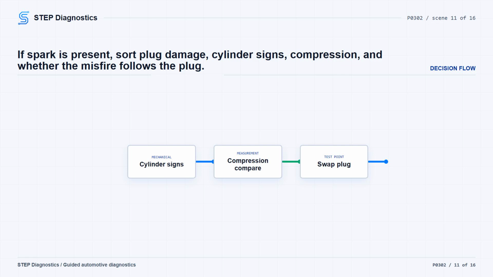If compression is within specification, swap the cylinder 2 spark plug with a known good cylinder, or replace it if access makes swapping impractical. Then run the engine and watch the misfire monitor. If the misfire follows the plug, replace that plug. If replacing the plug makes the misfire go away, the repair is complete and still needs verification. If it does not follow and does not go away, continue.